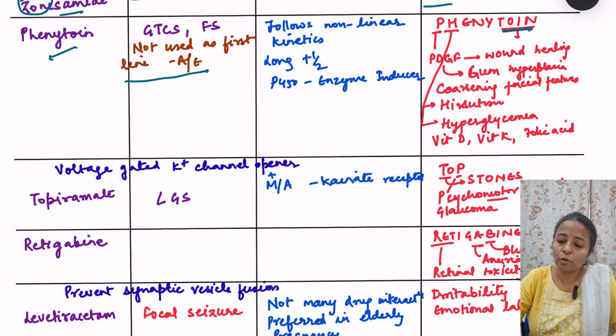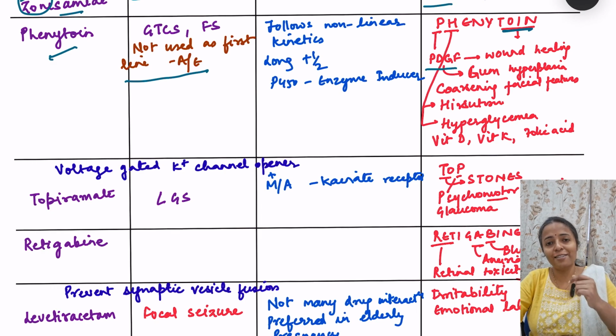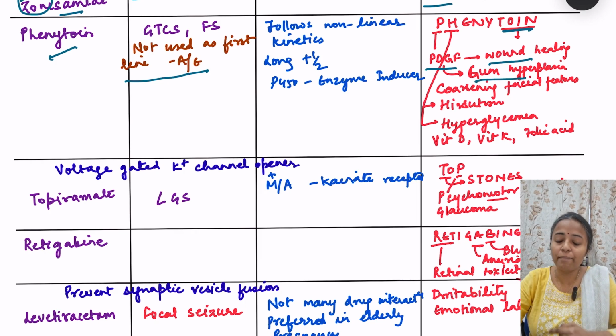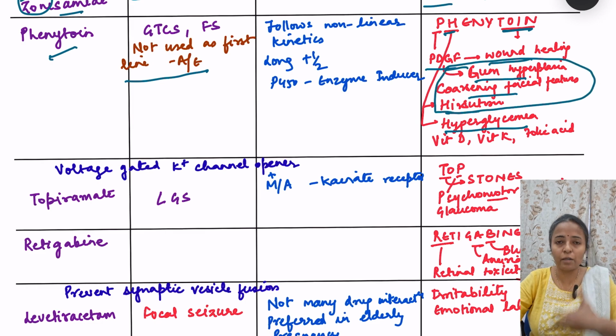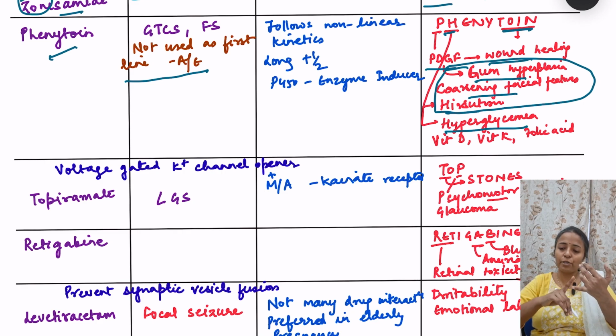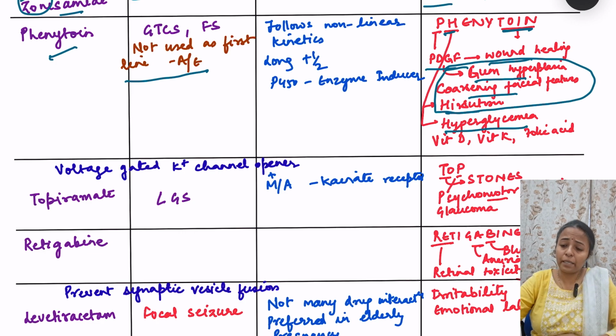Then other side effects include that phenytoin causes release of platelet derived growth factor, which is why phenytoin is also being seen to have some effect in improving wound healing. However, because of this PDGF, it also causes gum hyperplasia. Then there is coarsening of facial features. And H means hirsutism and hyperglycemia. So if you see all these, it is basically interfering with the appearance also. The gum hyperplasia, coarsening of facial features, hirsutism. Okay, then H again for hyperglycemia.